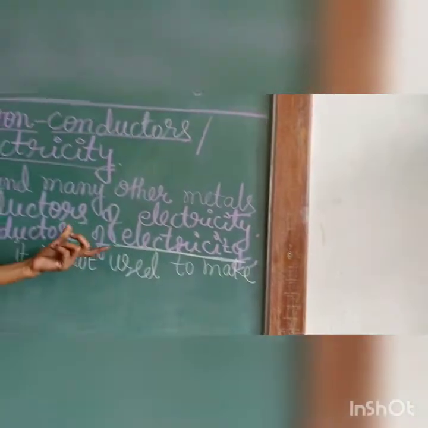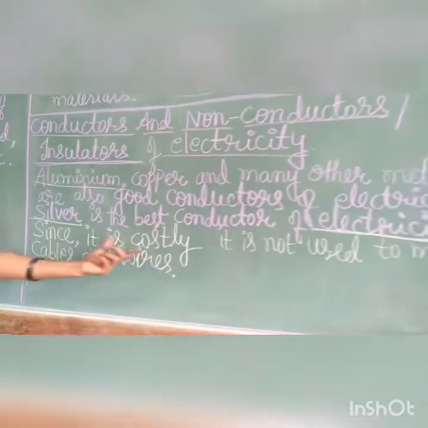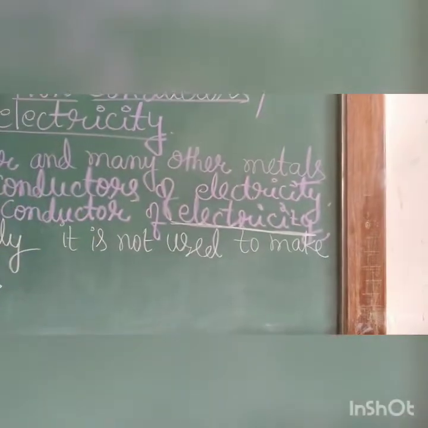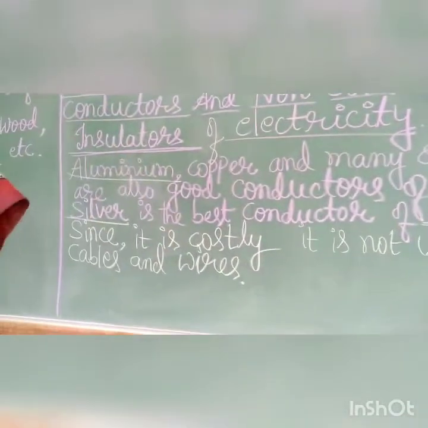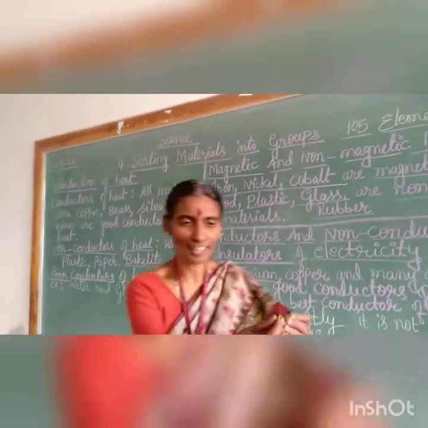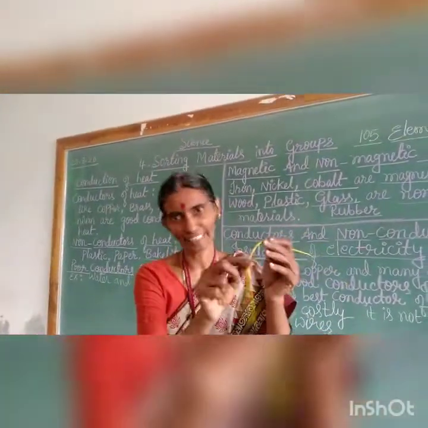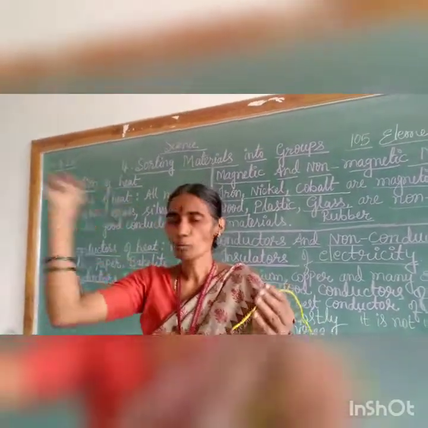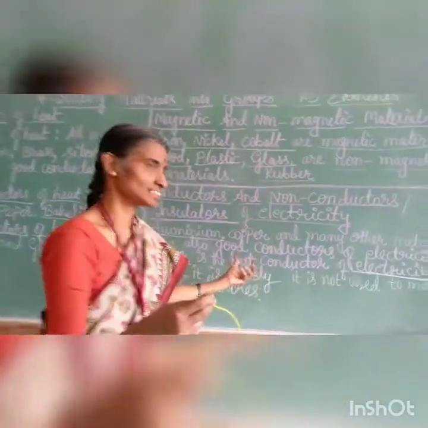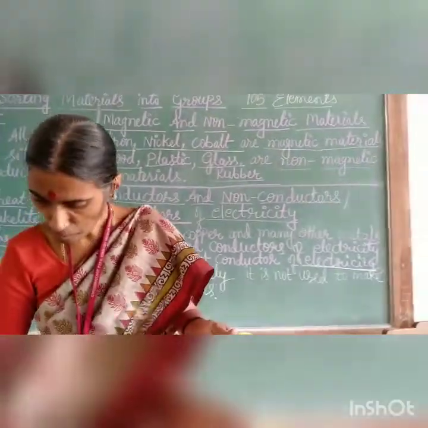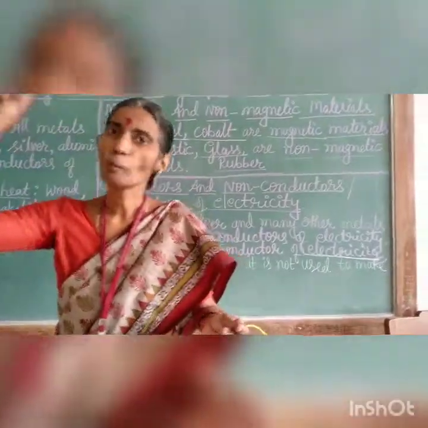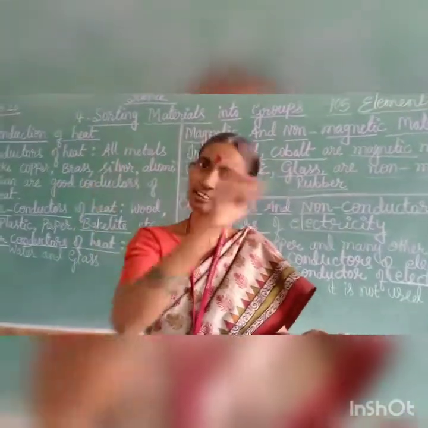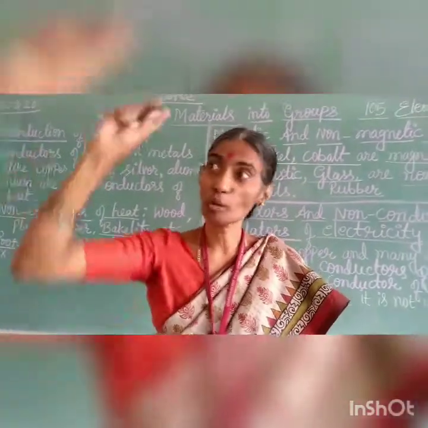Silver is the best conductor of electricity, but because it is costly, it is not used in making cables and wires. You know, children, copper wire is used in electrical wiring. In our homes we can see wiring everywhere to pass electricity. Electricity is manufactured in power stations and brought to our homes and industries.